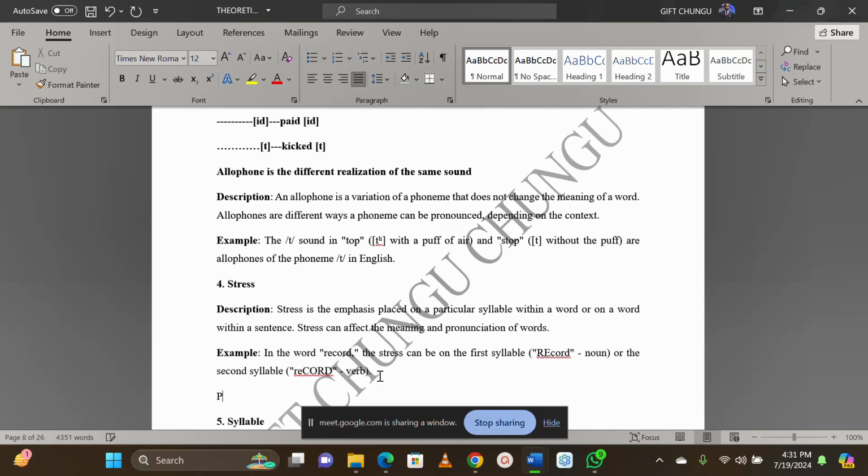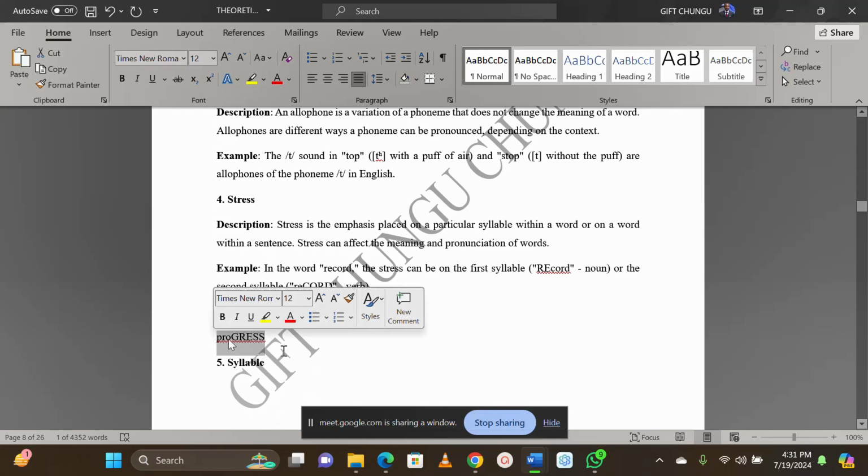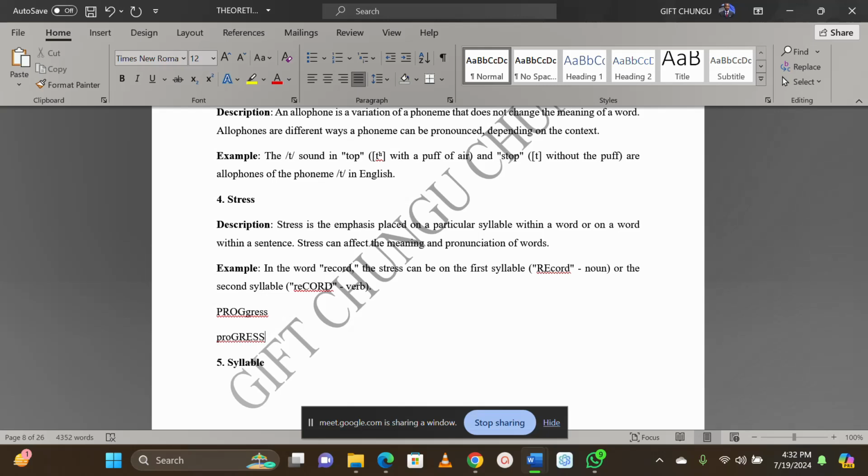For example, we have this one, progress and progress. Are we together? This is a noun, which is the name that is given to a person. Progress. And then when we say progress, that is a verb. To progress, that is what? A verb. So progress is the name of the person, which is a noun, a naming word. And then progress is now a verb, which is now going forward.